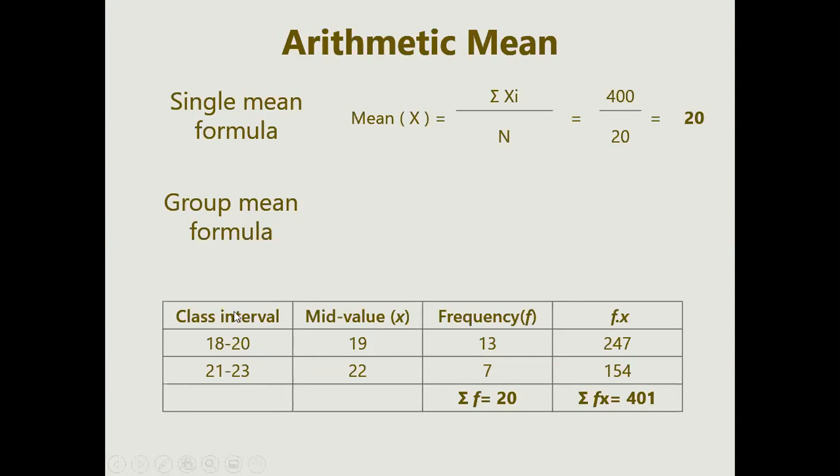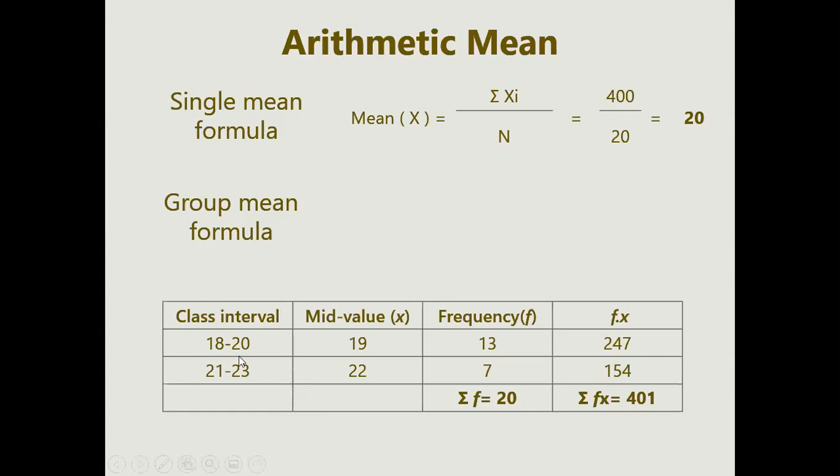For the class interval 18 to 20, the mid value comes to 19. Now how is the mid value found? The mid value is found by the addition of your lowest, meaning 18, and your highest, 20, divided by 2. That is, 18 plus 20 divided by 2 gives you 19. That is your mid value.